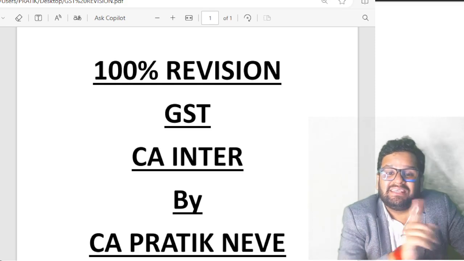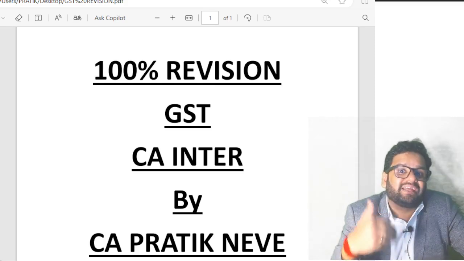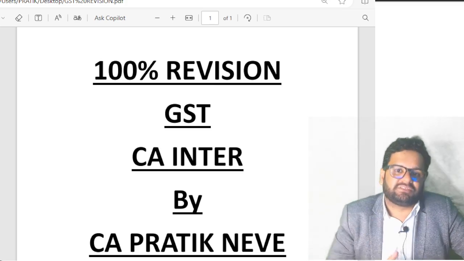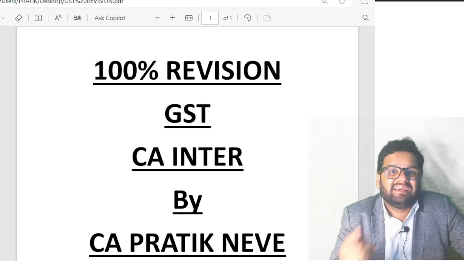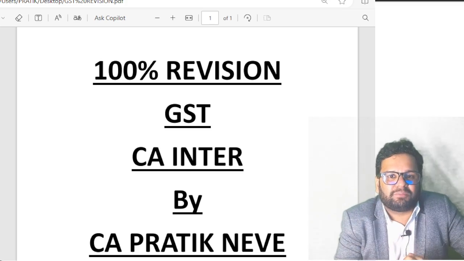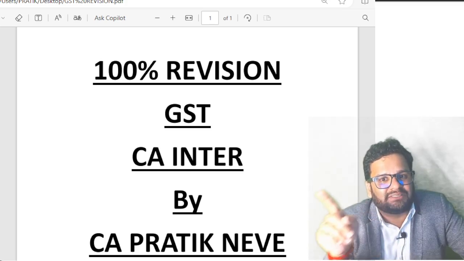Then 10.1ca, newly introduced, over the counter supply to an unregistered person. What is the place of supply? If address of recipient of supply is there on the invoice, place of supply is location of recipient of supply as per that address.